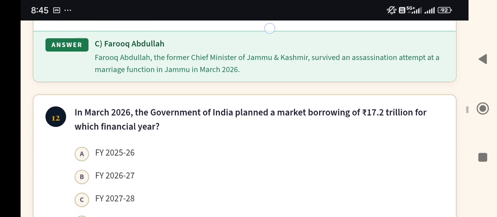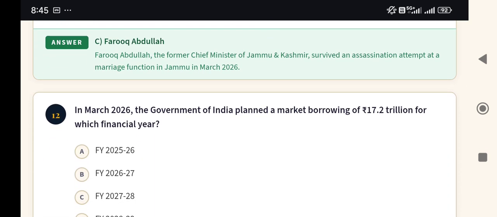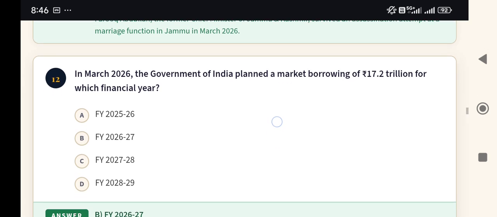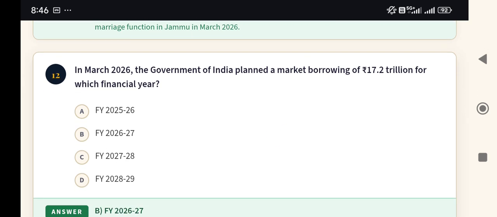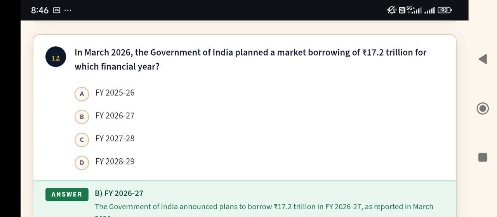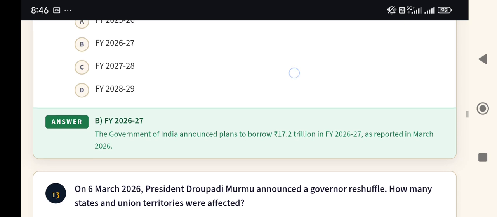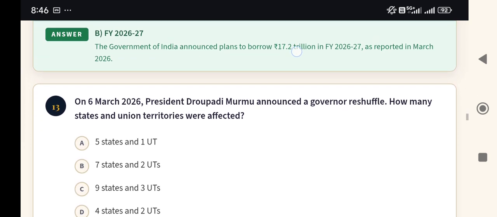Next, question number 12. In March 2026, the Government of India planned a market borrowing of rupees 17.2 trillion for which financial year? Financial year 2025-26, financial year 2026-27, financial year 2027-28, and the last one is 2029. And the answer should be option B, financial year 2026-27.